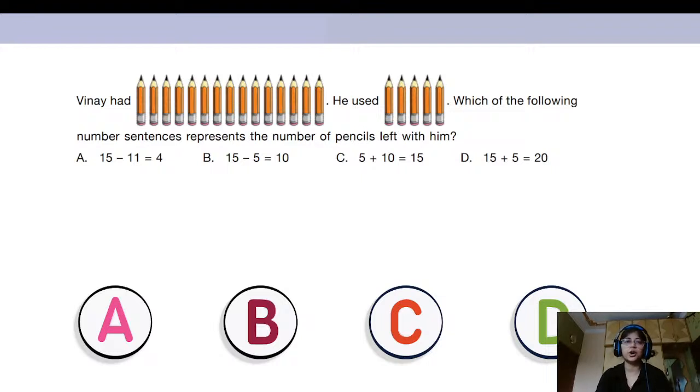Which is the correct option for this? Come on, count the pencils and check which option is correct. Which is the correct number sentence for this? Okay, is it A, is it B, or C, or is it D?